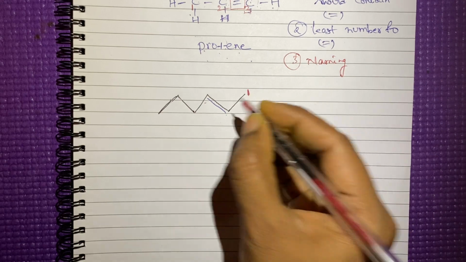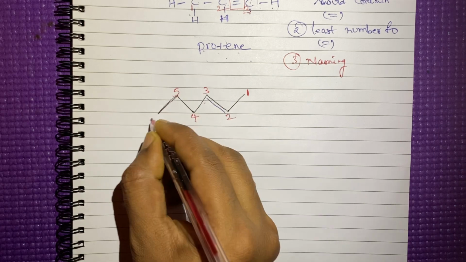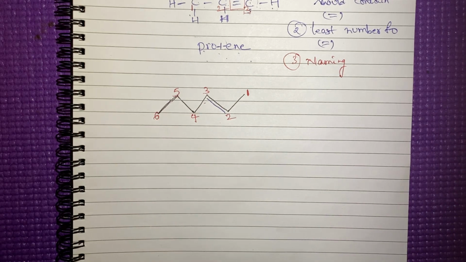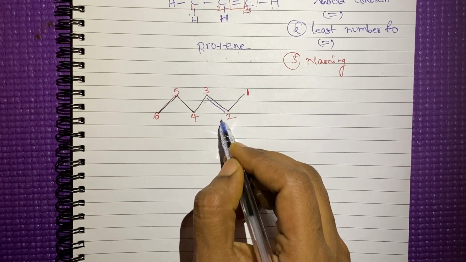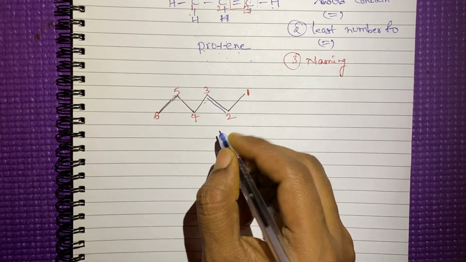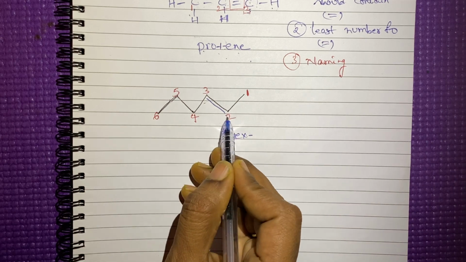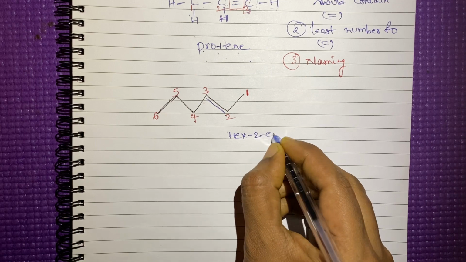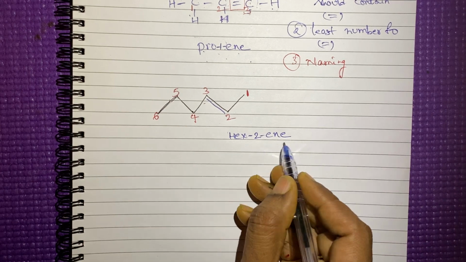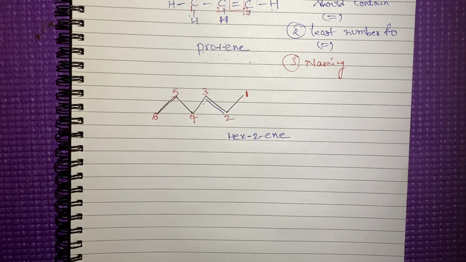Give the numbers 1, 2, 3, 4, 5, 6. Six carbon atoms are there. Now you tell the name of this compound. First we have to count the carbons. Six carbons are there, so hex, hyphen, the second position the double bond is there, 2-ene, hex-2-ene. The name of this compound is hex-2-ene.